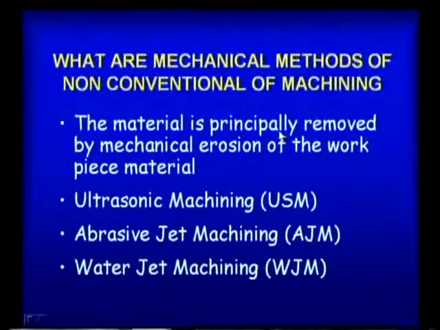Here we are not calling it metal removal, but no doubt it is metal removal; it is called erosion, just like wear, erosion of the workpiece material. The different types under mechanical are ultrasonic machining, abrasive jet machining and water jet machining. These are the different unconventional machining methods under mechanical energy.